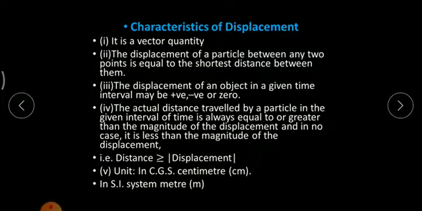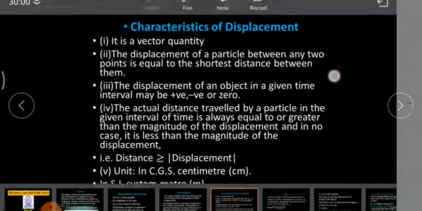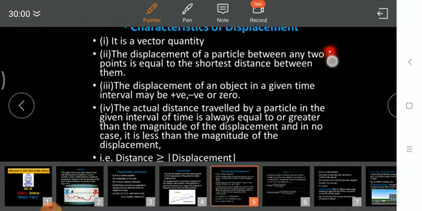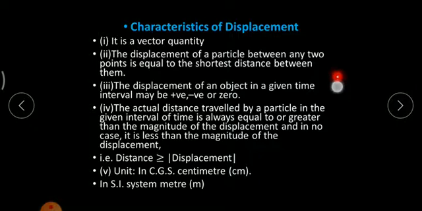Whereas zero displacement example would be a person running in a circular path. So what would be the initial point? Initial point is this. For instance, an athlete running in a circular ground: the initial point is this and the final point would be the same initial point. So the initial point and the final point are again the same point. So the displacement would be 0.